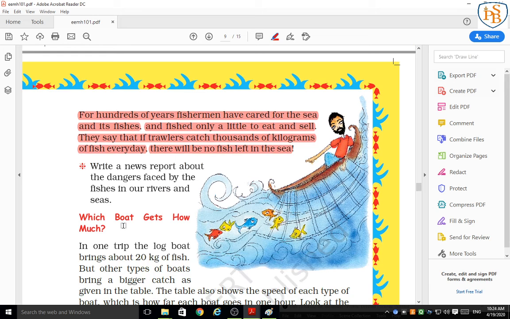Understood? So now here we have one question, that is, we have to write a news report about the dangers faced by the fishes in our rivers and the sea. So here you have to write a news report about the dangerous condition that is faced by the fishes in our rivers as well as seas.